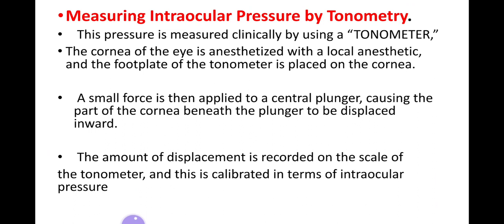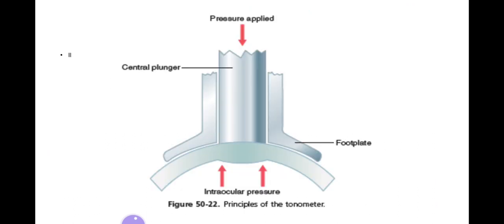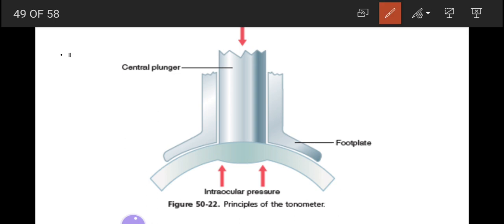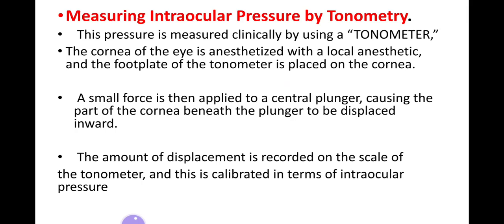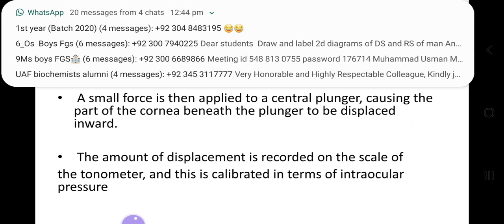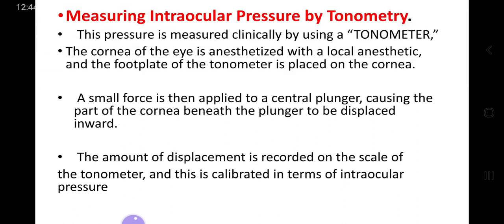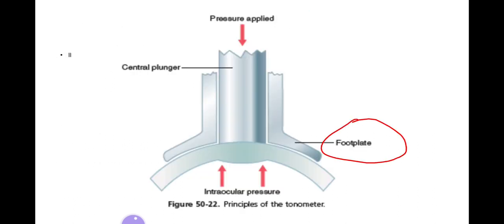For it, the cornea is anesthetized with a local anesthetic and the foot plates of the tonometer are placed on the cornea. Here are shown the foot plates of the tonometer. A small force is then applied to a central plunger, causing the part of the cornea beneath the plunger to be displaced inwards. The amount of displacement is recorded on the scale of the tonometer, and actually this is the intraocular pressure that is calibrated on the tonometer.